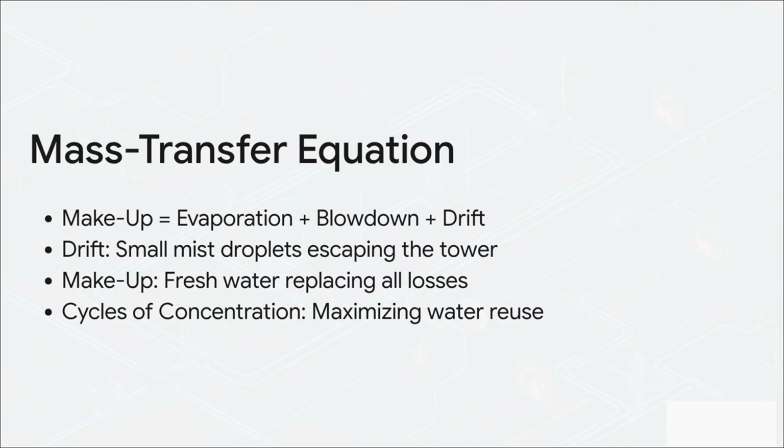So makeup water equals the water lost to evaporation, plus the blowdown we just talked about, plus a tiny bit of drift, which is really just those microscopic mist droplets you might see escaping the top of the tower. Now, water is precious. To save it, operators try to maximize what they call cycles of concentration. That basically means safely reusing the recirculating water as many times as humanly possible before finally blowing it down, minimizing the fresh makeup water they have to constantly pull from the local utility.